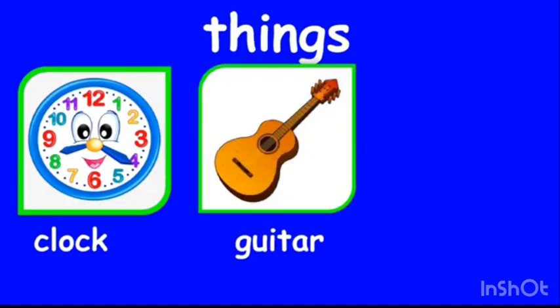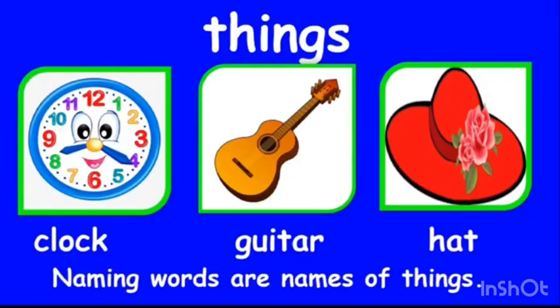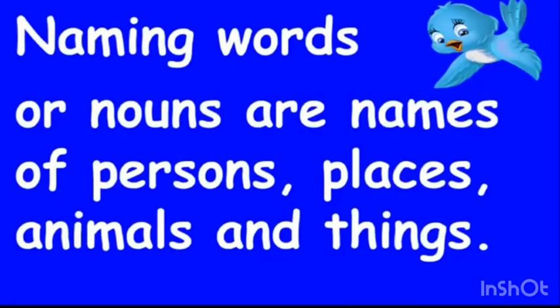Clock, guitar, hat. These are the naming words of different things. We can say that naming words are the names of things. Naming words or nouns are names of persons, places, animals and things.